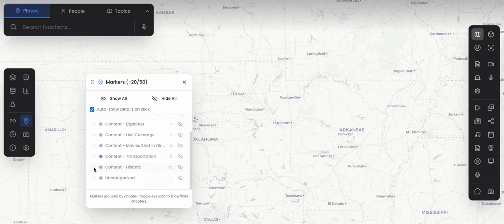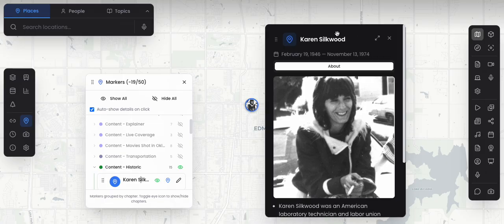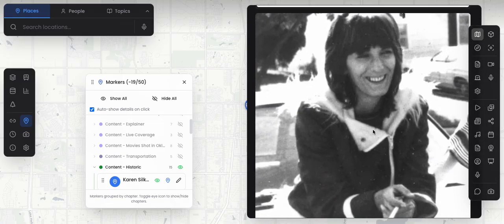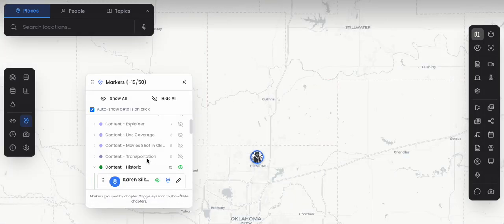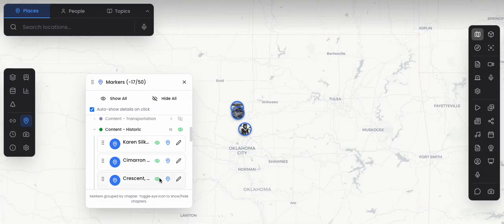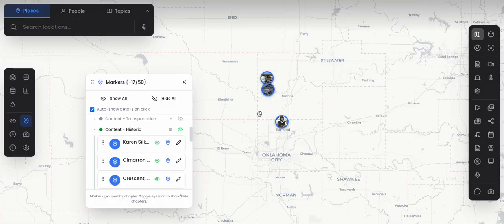So if we're going to be doing something like the Karen Silkwood case, to be able to use location-based markers and to be able to paint a picture of where things are spatially compared to each other, that's going to be very critical for people to get an understanding of the context behind content.